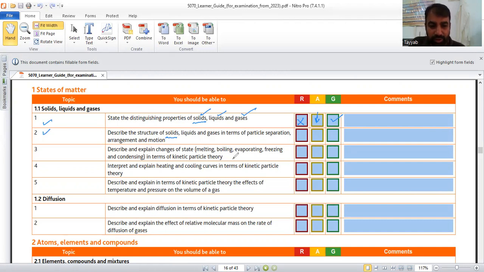At a certain temperature, the attractive forces among solid particles are overcome and the solid changes into liquid. This is called melting. Remember, for a pure solid, the melting point is fixed. If there is impurity, the melting point will decrease. For example, if a pure solid has a melting point of 50 degrees Celsius, an impure sample of this solid may melt at 49, 48, 47, which is less than 50 degrees Celsius.